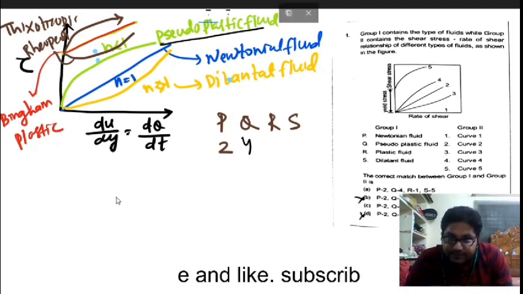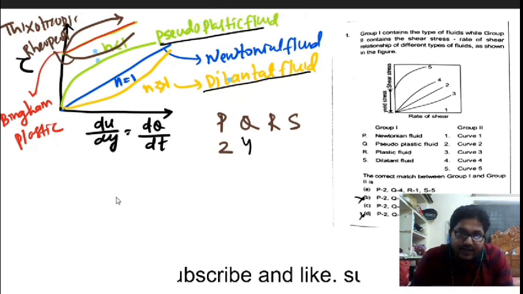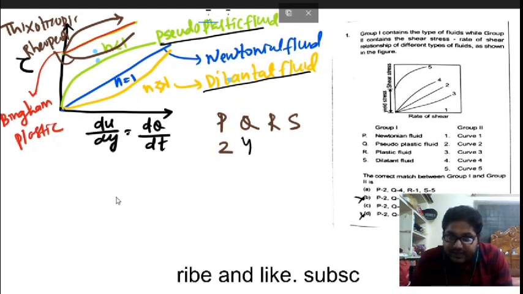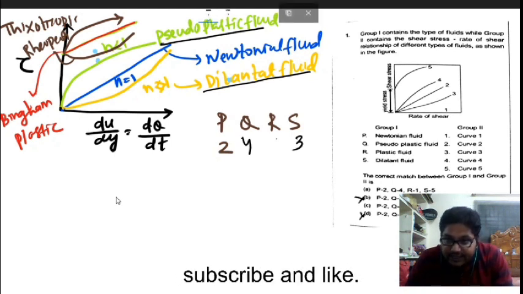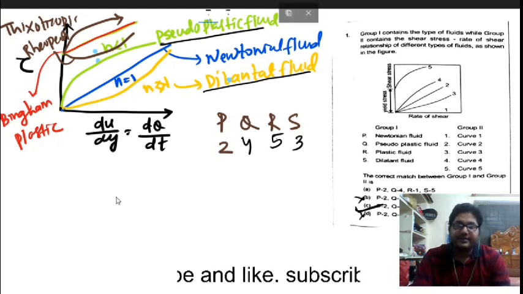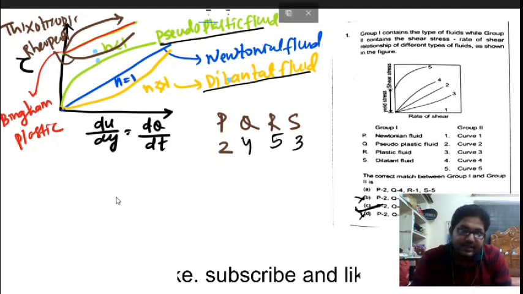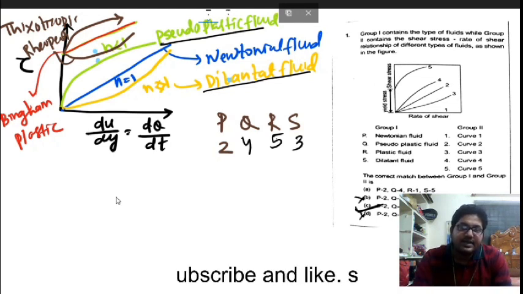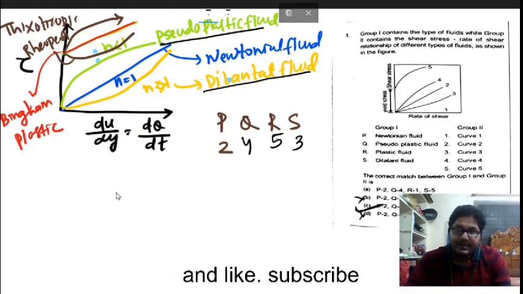Now Q is 4. We have to see S now. S is dilatant. Dilatant fluid means this 3. So 2 4 3. Yes, option C is correct, so 2 4 5 3. This plastic fluid is generally 5. Thixotropic is also called a plastic fluid.